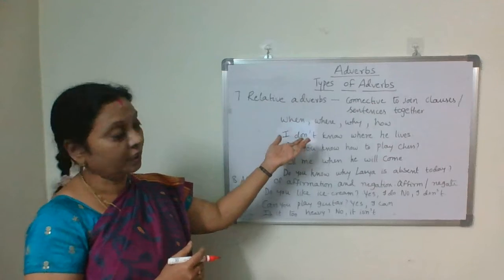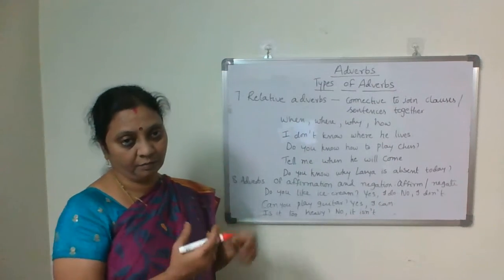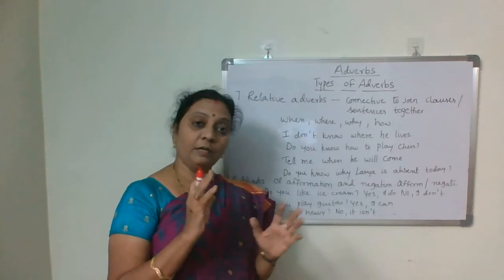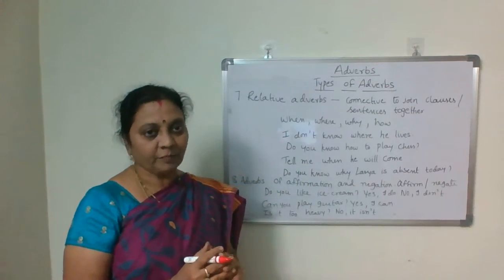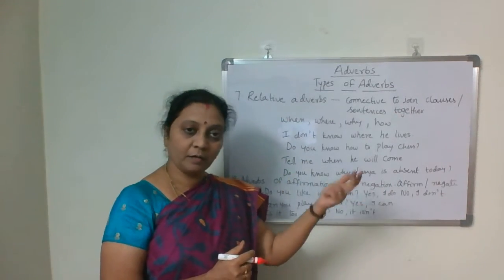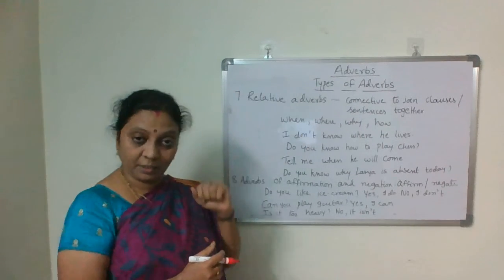The same words actually, just like interrogative adverbs, the same words we use here also, but they differ in position and function also differs. That's why these are relative adverbs. When, where, why, how, those words we use even as relative adverbs.